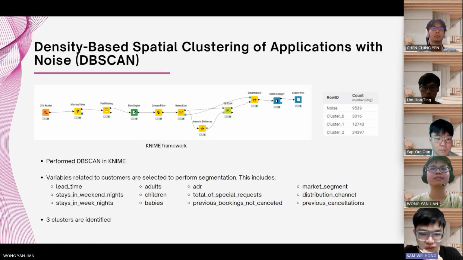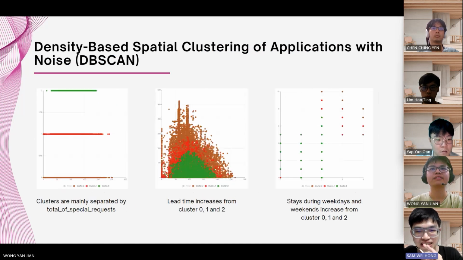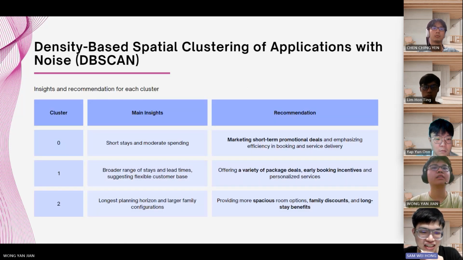Lastly, we utilize the advanced DBSCAN in SAS 9 for segmentation using these variables and identify 3 clusters. The clusters are mainly separated by total of special requests, with both lead time and stays during weekdays and weekends increasing from cluster 0, 1, and 2. There you go. These are the insights and recommendations for each cluster. For instance, customers in cluster 0 have short stays and moderate spending, which suggests marketing short-term promotional deals and emphasizing efficiency in booking and service delivery.